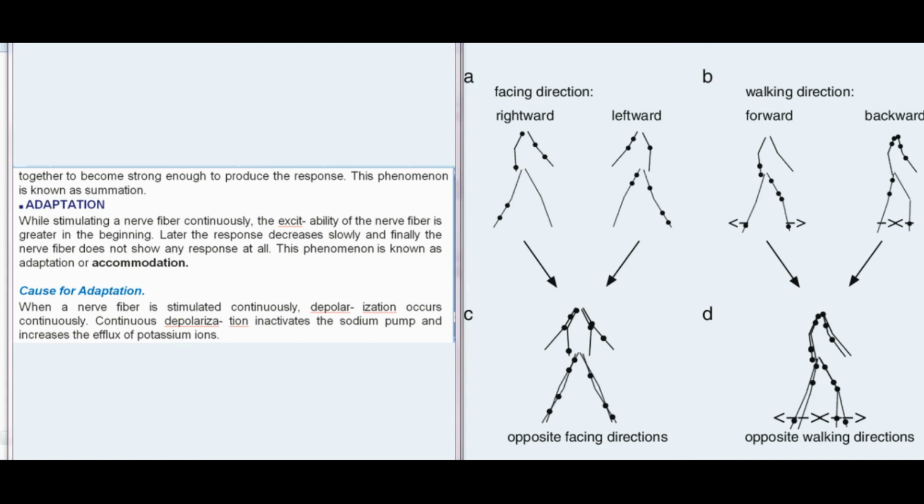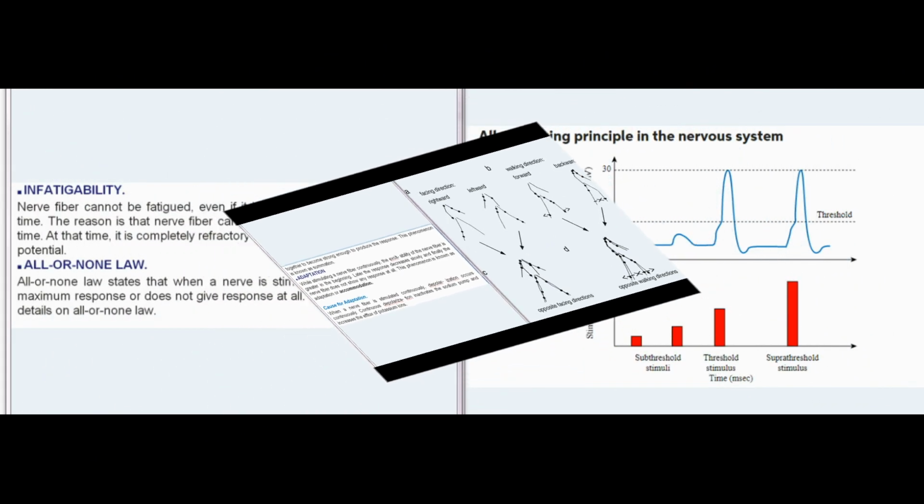Adaptation. While stimulating a nerve fiber continuously, the excitability of the nerve fiber is greater in the beginning. Later the response decreases slowly and finally the nerve fiber does not show any response at all. This phenomenon is known as adaptation or accommodation. Cause for adaptation. When a nerve fiber is stimulated continuously, depolarization occurs continuously. Continuous depolarization inactivates the sodium pump and increases the efflux of potassium ions.